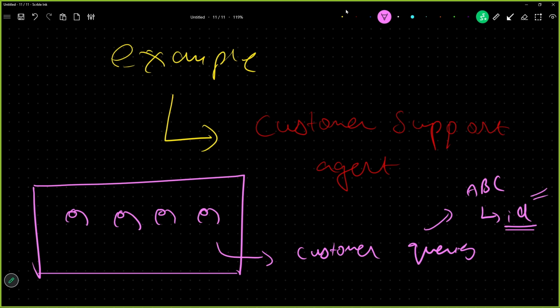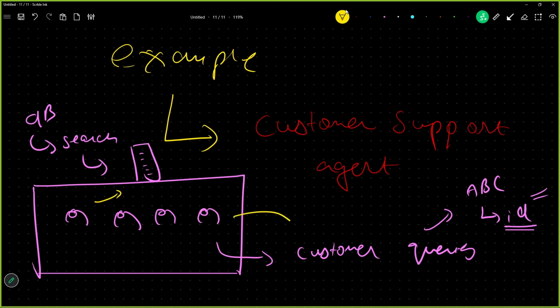Then once this ID is stored, this person will go to the database and search this ID, and a huge list of information will come, and he will read this information and then answer the customer depending upon that. So this is a long process, and a solution to this is RAG, retrieval augmented generation.